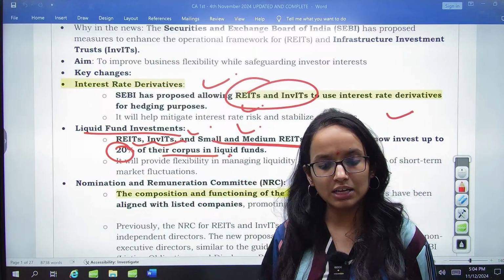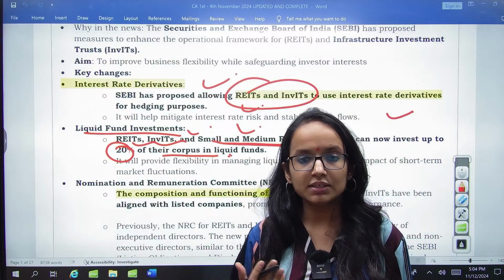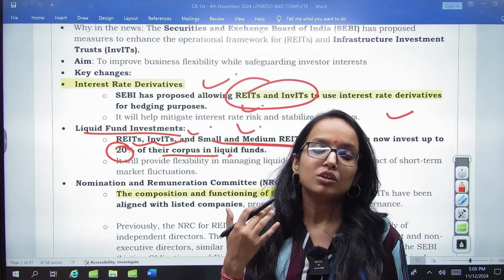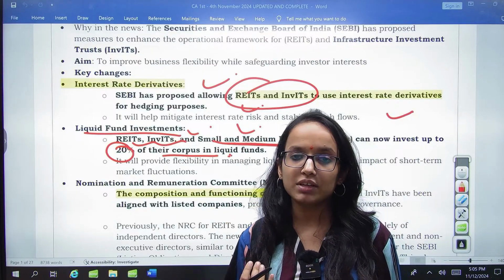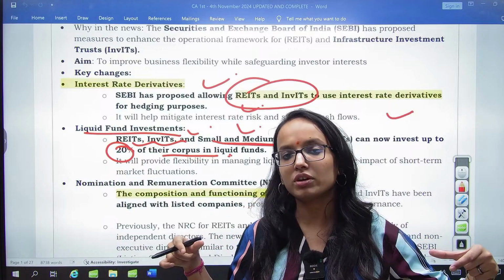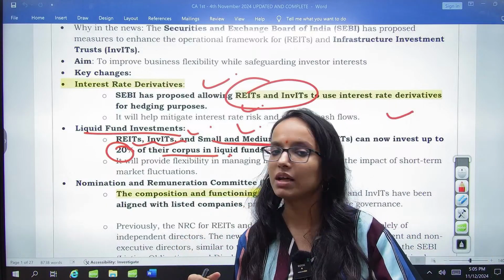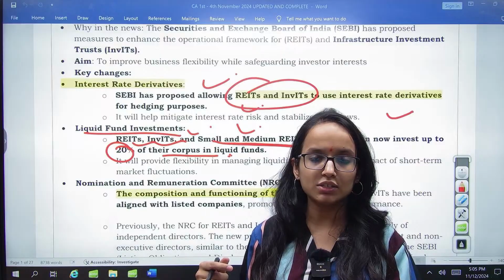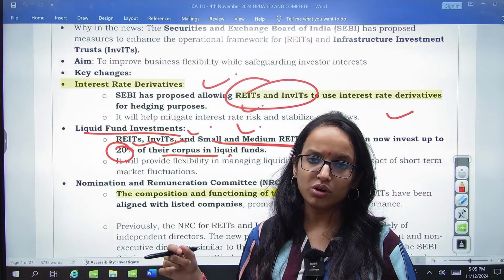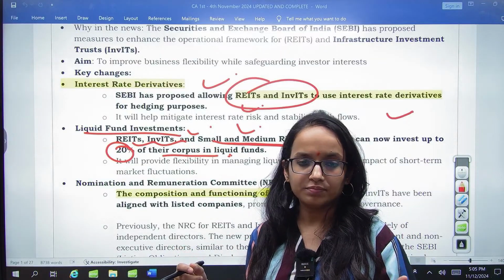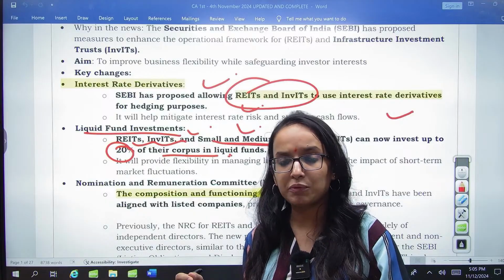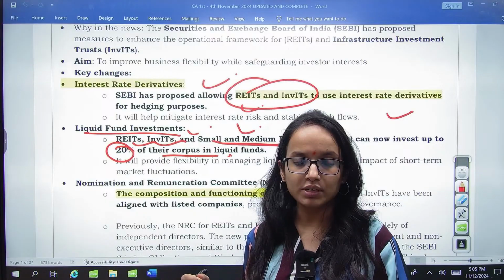Now, what are these liquid funds? You can consider them like a mutual fund only. Liquid funds basically invest in short-term securities, particularly money market instruments, because money market instruments have a short-term maturity. So, generally, they invest in more liquid, short-term instruments.